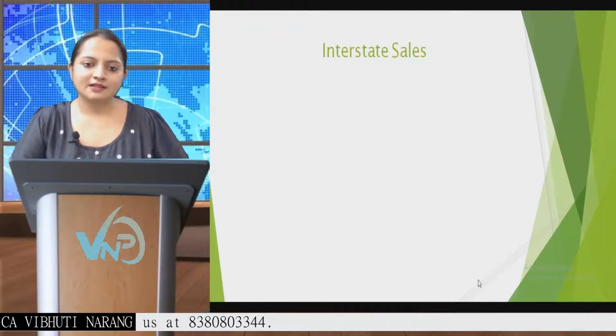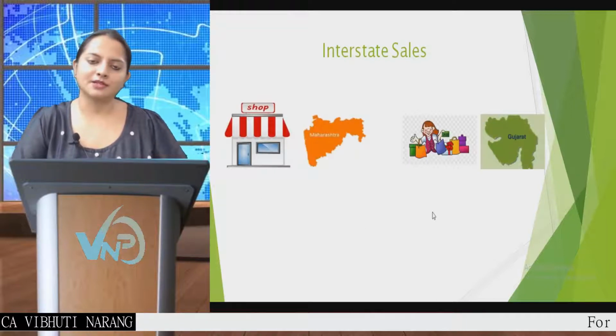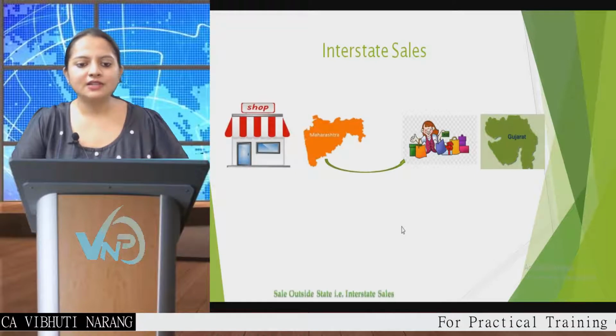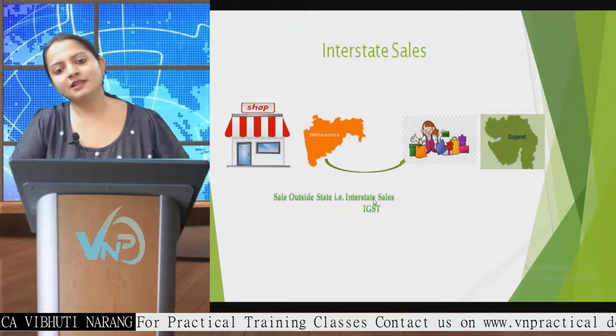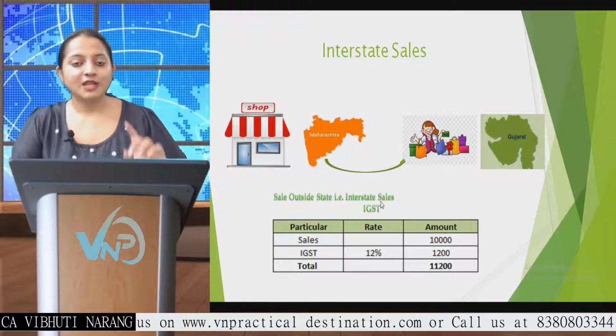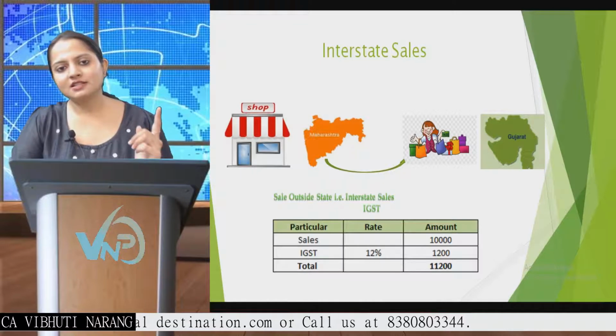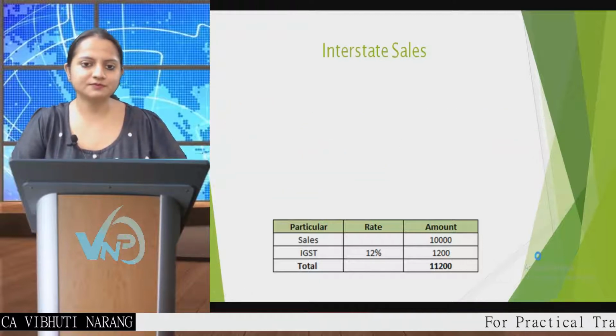Next, what is an interstate sale? Now the shopkeeper is from Maharashtra but the consumer is from the state of Gujarat. So whenever there is a sale or a supply outside the state, it is known as an interstate sale and IGST is levied. In the previous example, CGST and SGST was 6% each and now we have the IGST as 12%. So the final answer is 11,200 rupees.